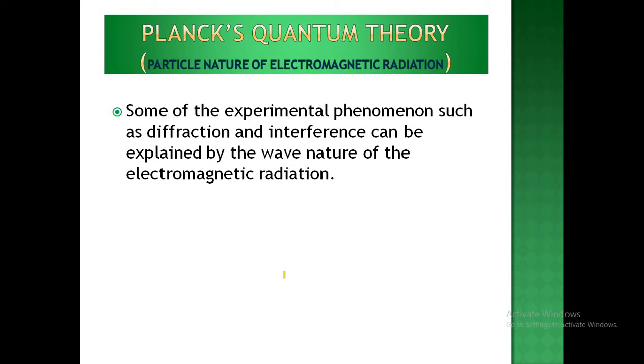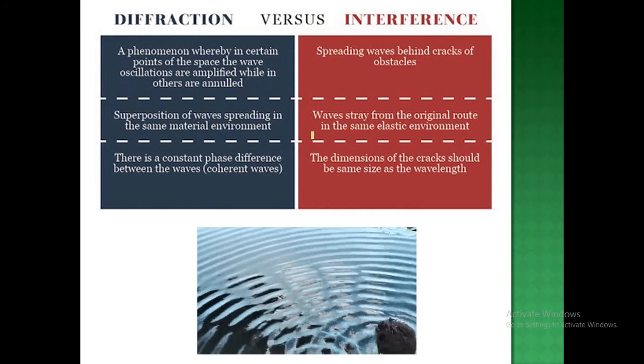Now we are going to deal with Planck's quantum theory. Planck's quantum theory is about the particle nature of electromagnetic radiation. It means it has explained to us the particle nature of electromagnetic radiations. Some experimental phenomena such as diffraction and interference can be explained by the wave nature of the electromagnetic radiation. Before going deep, we need to clarify what diffraction and interference are. These two terms are basically from physics, which will be dealt with mainly in class 12th physics, where you will study them in depth. But let us have a quick review of this.